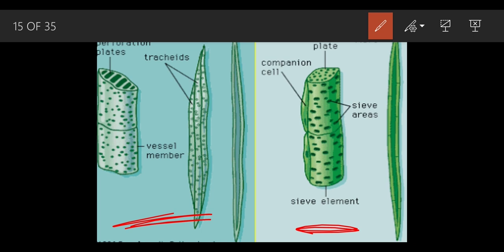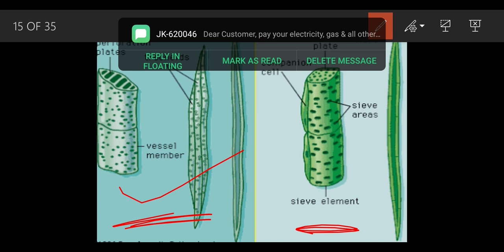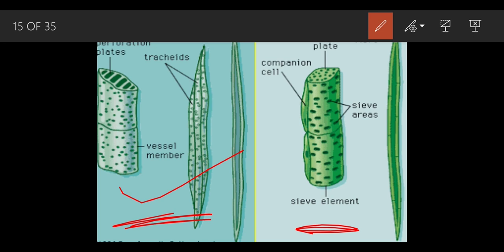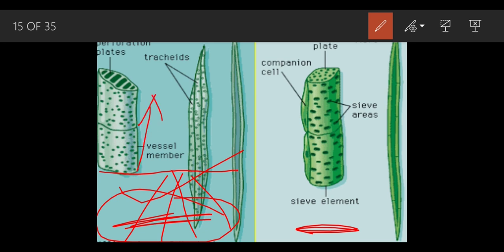The function of the xylem is for the conduction of water and the mineral salts from the roots to the aerial parts of the plants. What do you mean by the aerial parts of the plants? The part which is exposed above the surface of the soil. Suppose this is the soil, these are the roots. The plant is going to absorb water in this root system, and when this water gets absorbed in the root, the transportation is going to occur, and this water would be carried upwards in the stem region and in the leaf regions.